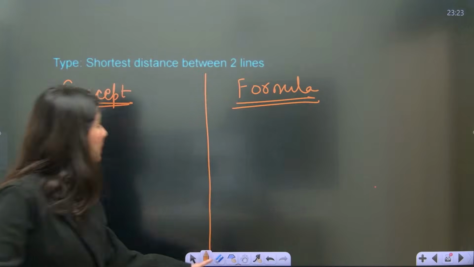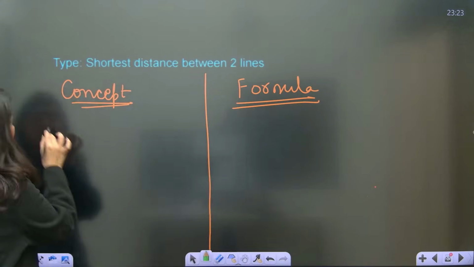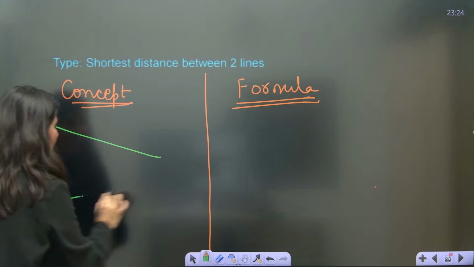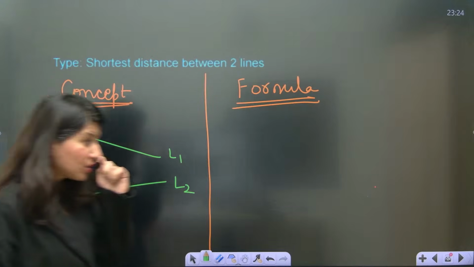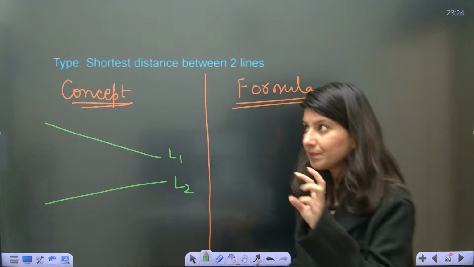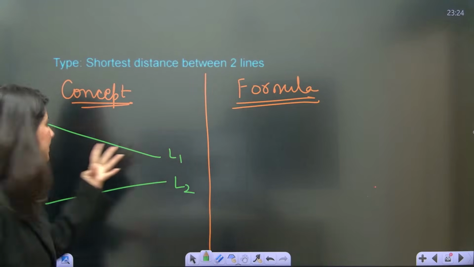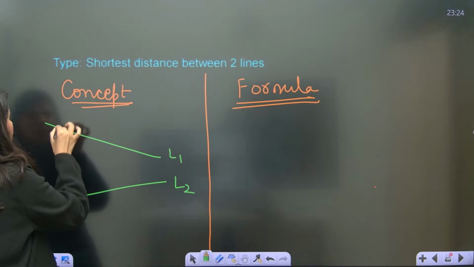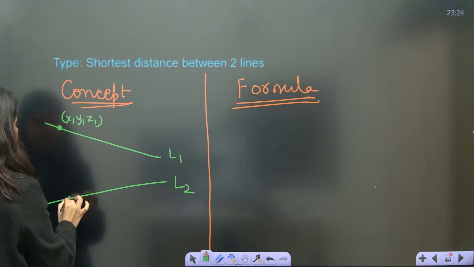Okay. So shortest distance between two lines, that means skew lines we are talking about. So the concept says suppose you are having line number 1, line number 2. Obviously if you are given both the lines, you will have 4 things. What are these 4 things? There will be a point x1, y1, z1 on line number 1.